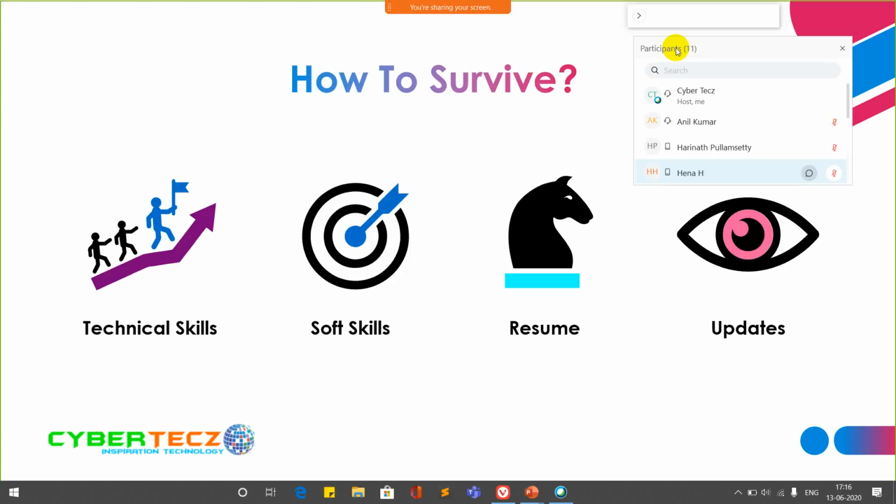So this coronavirus impacted both sectors, service based as well as product based. As we know, people with 3 to 4 years, 4 to 5 years, or 5 to 10 years of experience are still getting fired from their companies. Now you can imagine the situation of the fresher.